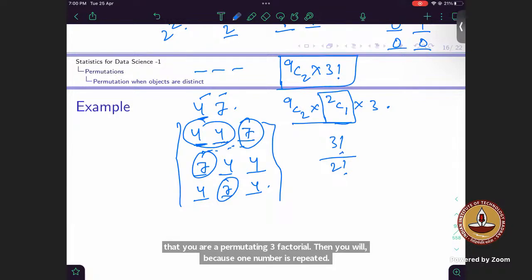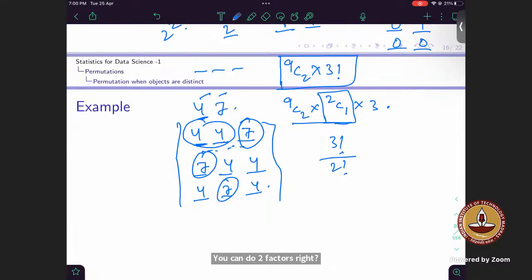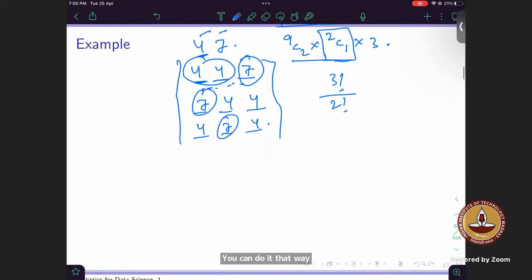Sir, can you please explain again after 2C1? Can we formalize this? I mean, such cases, can we formalize this? Both things you can formalize, right? In general, this is how we do it basically.